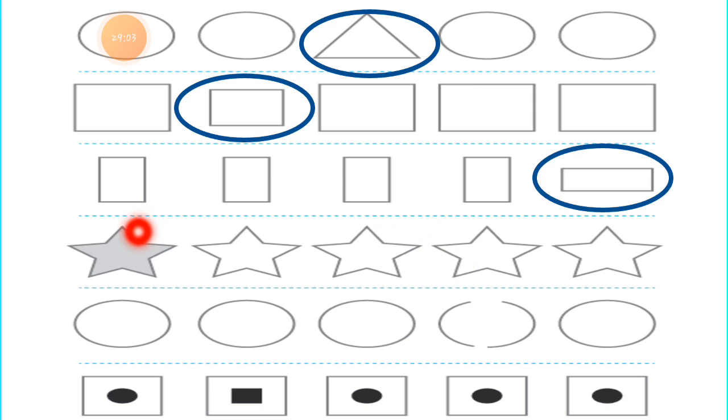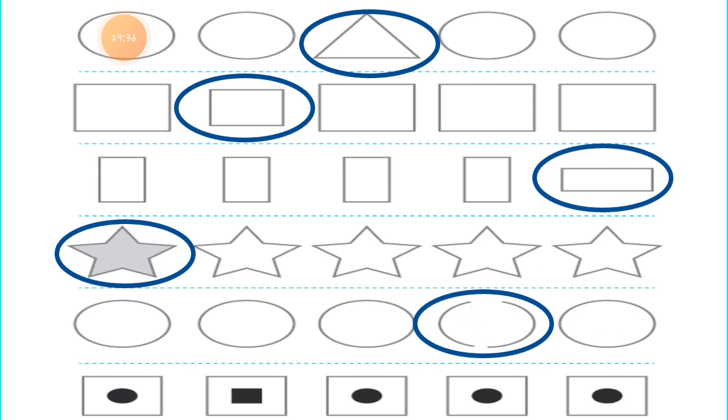Then here is star, star, star, star and star. These all are stars, but this one is filled with color. All the stars are empty without any color, but this star is grey in color. That's why this star is an odd one. Next one, the circles are there. Circle, circle, circle, circle and circle. But here some parts are missing. So this circle is an open shape. All the circles are closed, but this circle is open, so that one is an odd one.